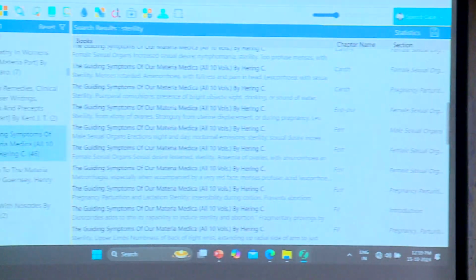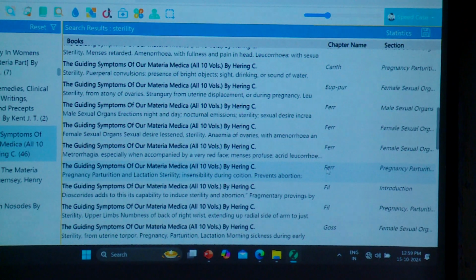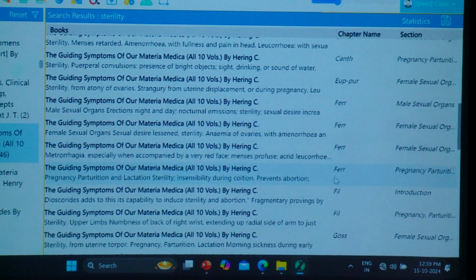Other medicines for this are sterility, cannabis indica, cannabis sativa, serum med. Note down these medicines: Morphine, Plumbum met, Sickle. This is from Herring: Baryta mur, Aurum mur, Bromium, Calcarea, cannabis sativa, Cantharis, serum. See, serum has come multiple times. This is the gradation. From this we can grade how much it will work.